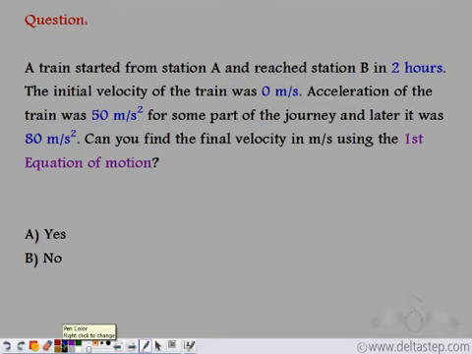Well, here we see that acceleration of the train was 50 meters per second square in some part of the journey and 80 meters per second square in some part of the journey. So acceleration is not constant. We have already learned that equations of motion are valid only when the acceleration is constant. So we cannot use the first equation of motion to find the final velocity.